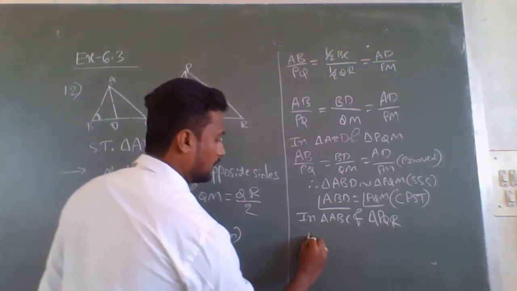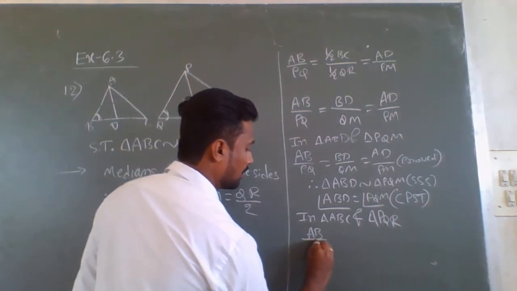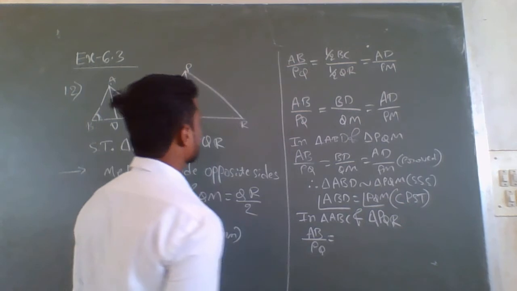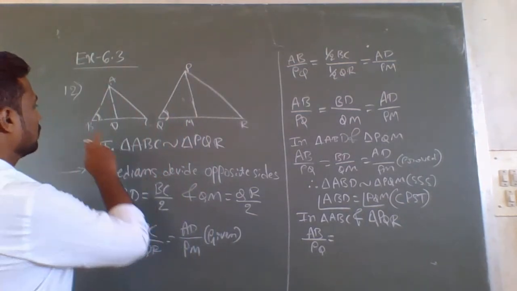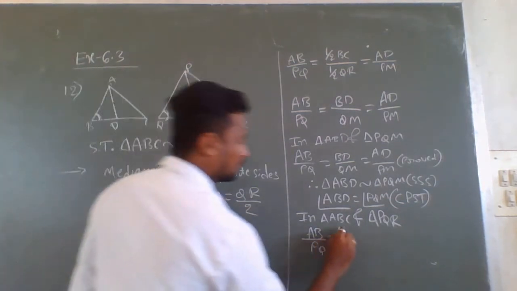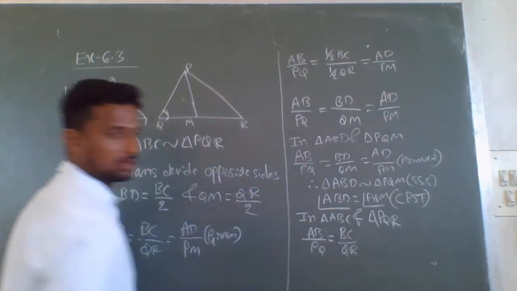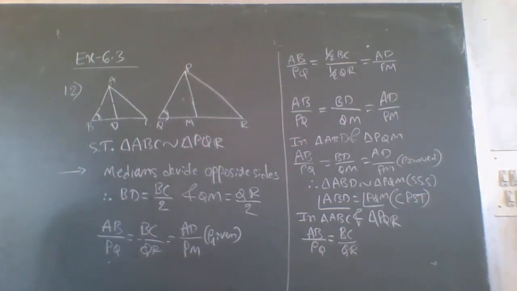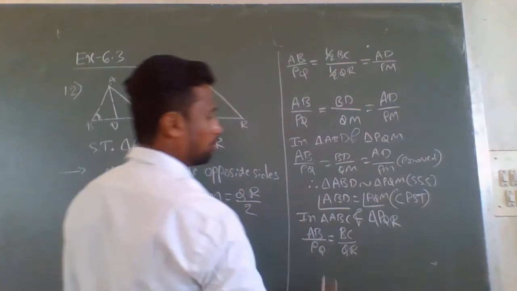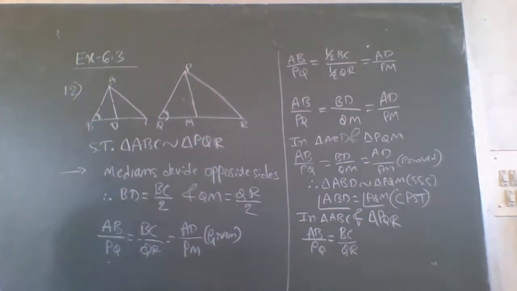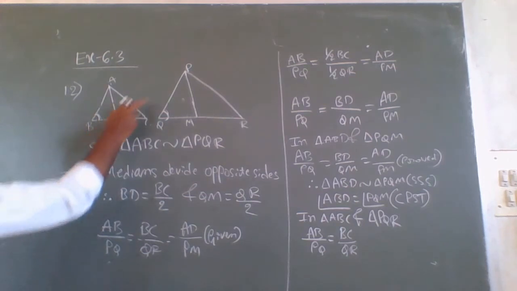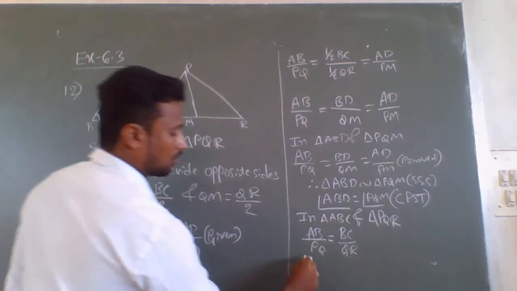So here I will write AB by PQ is equal to BC by QR. Here two sides are proportional. Now we know that we proved by CPCT that angle ABD is equal to angle PQM.